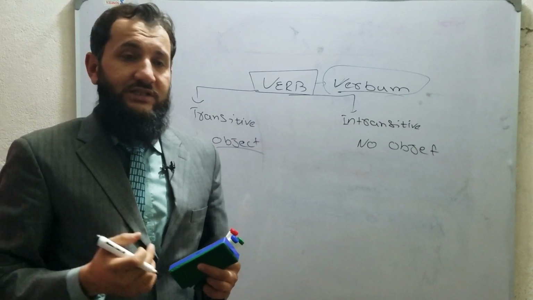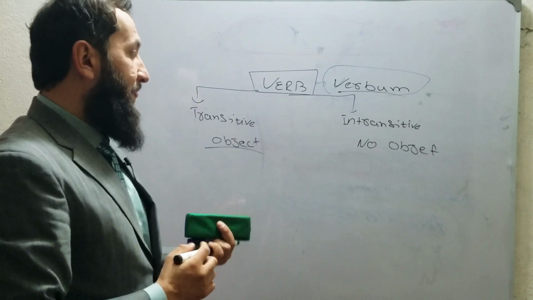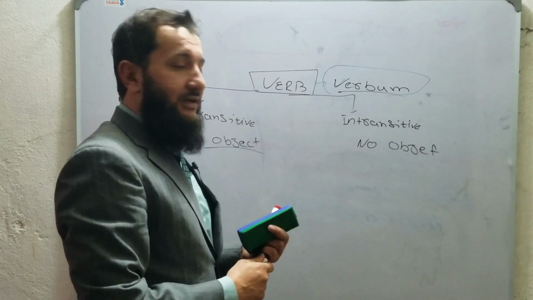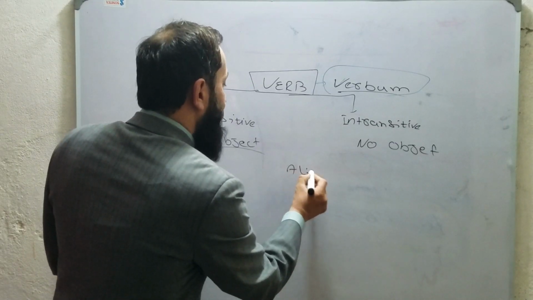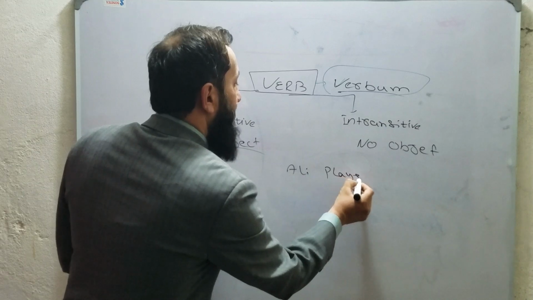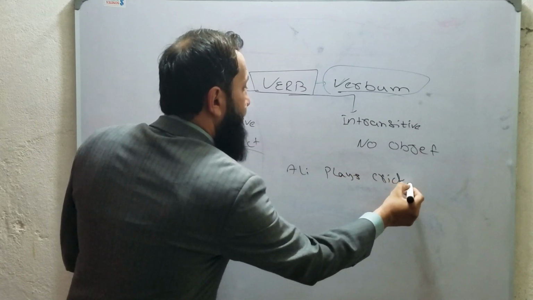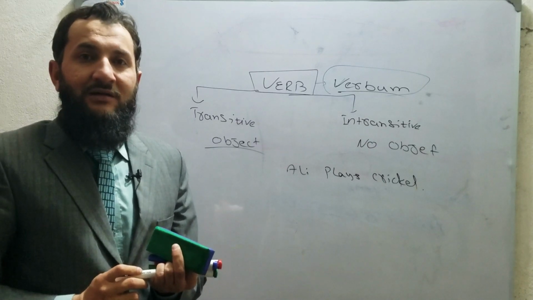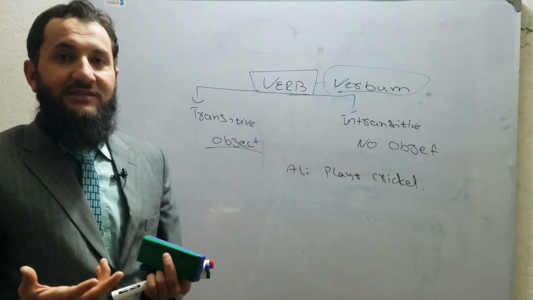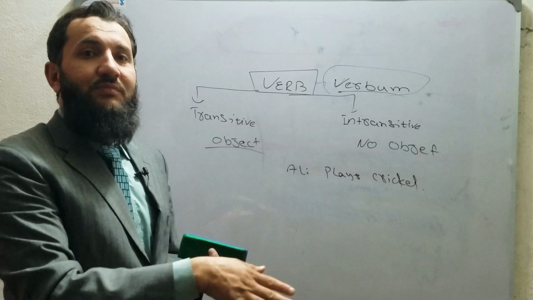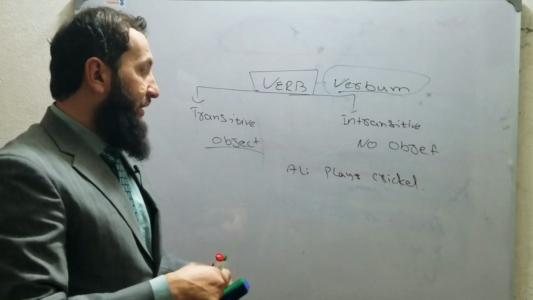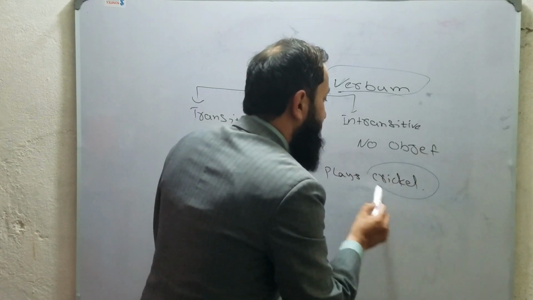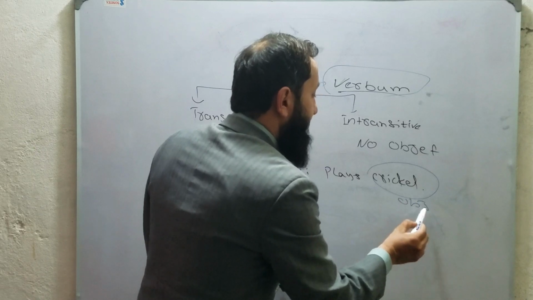For example, we have a sentence, Ali plays cricket. When I say Ali plays, it won't give you complete sense. To make its sense complete, we need to attach an object here, and the object is cricket.